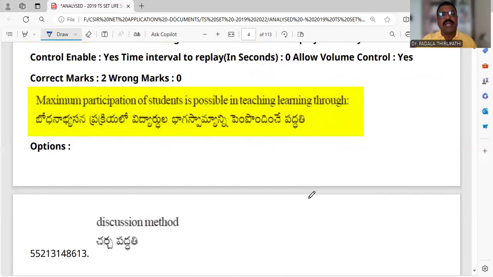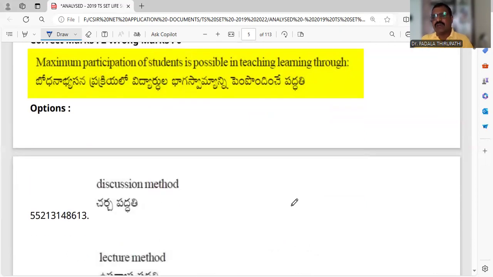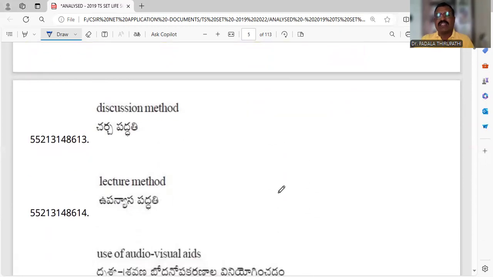Then fourth question, maximum participation of students is possible in teaching learning through. So how many students are involved in the teaching learning process? Which type of methods are we going to apply in the classroom whenever we are giving the subject, or when we are teaching? The discussion method is a very old method, and it was given by Socrates. And the lecture method is very useful for introducing a new chapter and new topic, or even the historical basis of the subject.